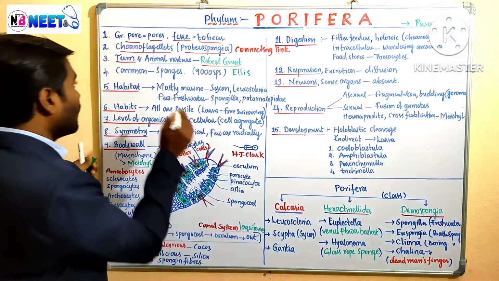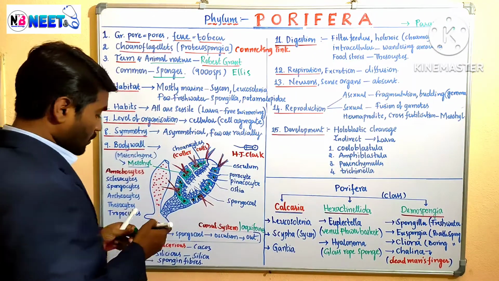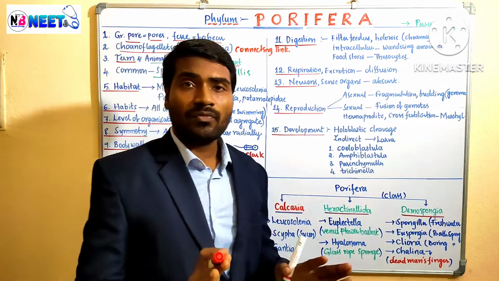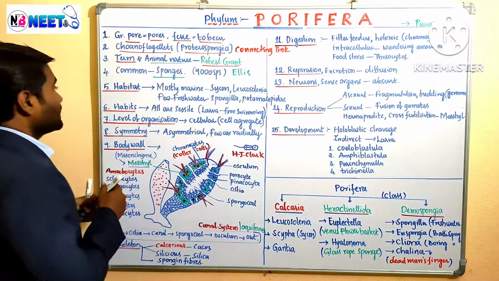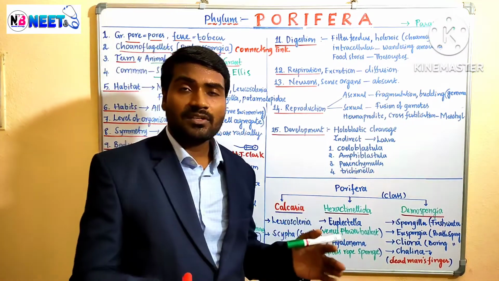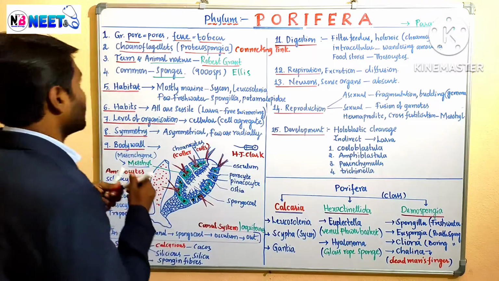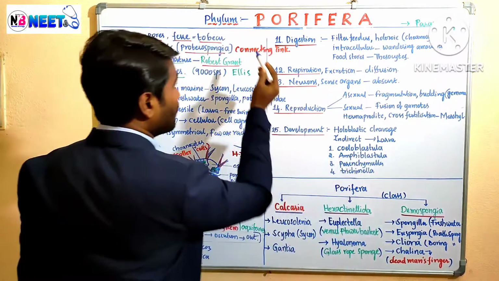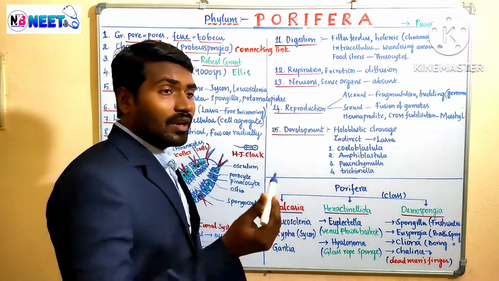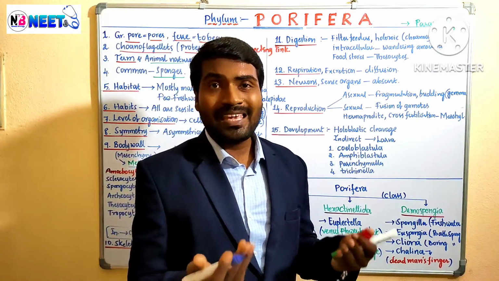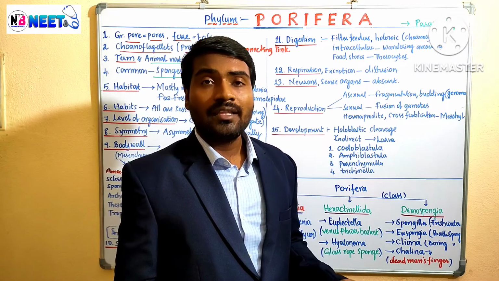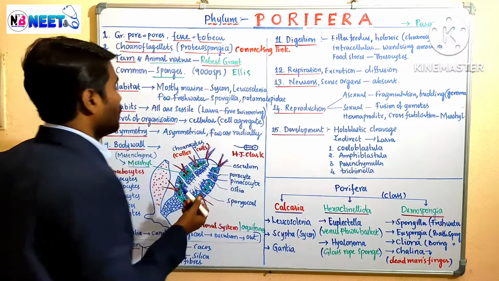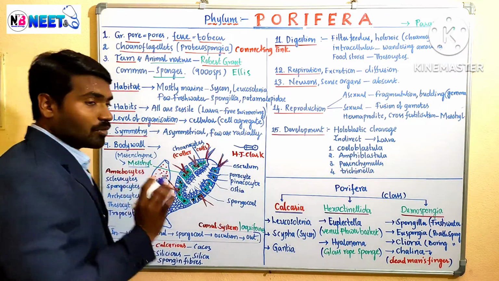Poriferans are commonly called sponges. There are nearly 9,000 species identified till now in the porifera. Let us talk about some general characteristic features of these poriferans. Here I will tell you some tricks to remember the word porifera. P stands for porous. They have pores on their body.